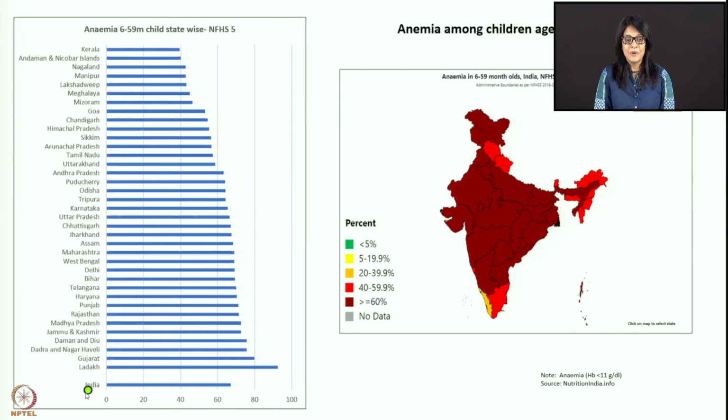So in Ladakh, we really need to intervene. Gujarat also, and a lot of the states, Dadra, Nagar Haveli, Daman, Diu, there are all states that we can work on to improve anemia.